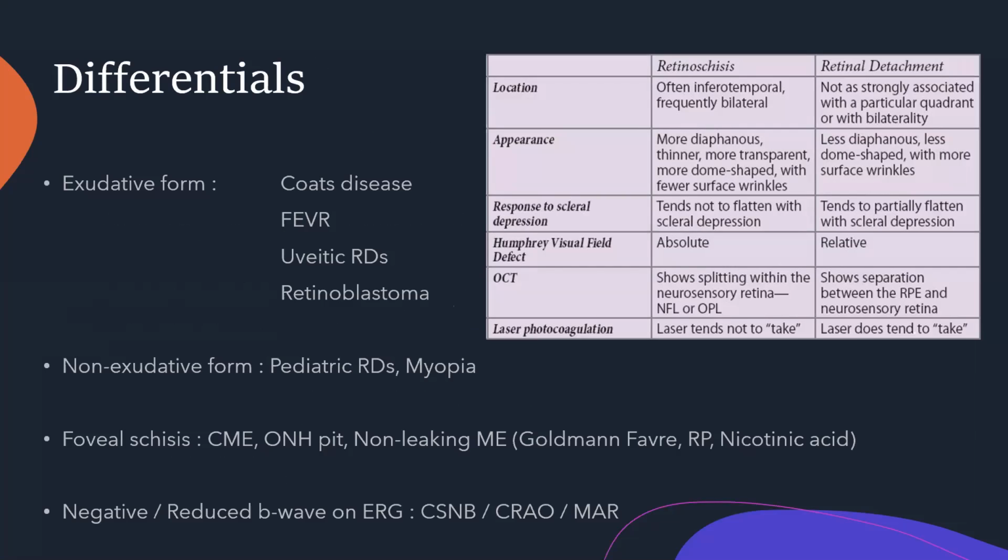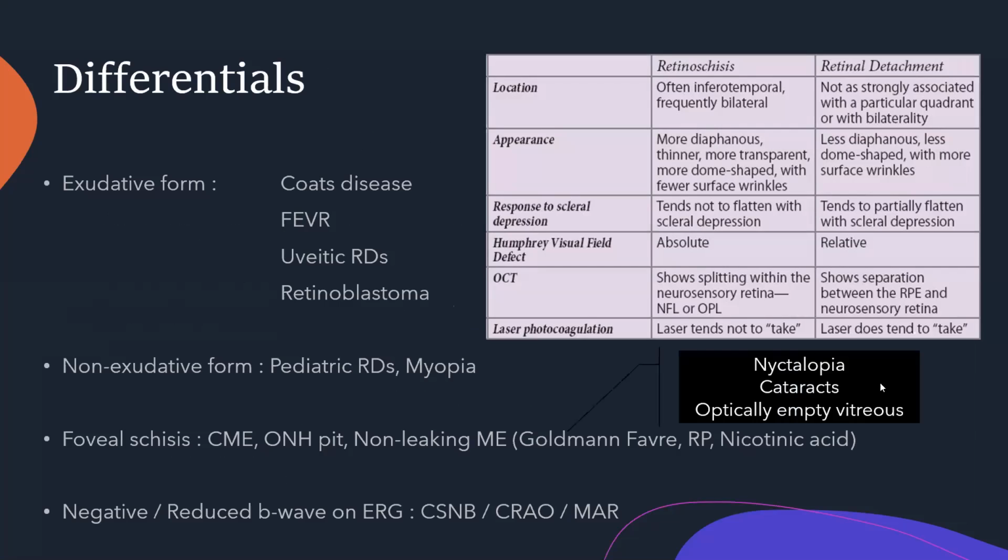These have macular edema, but they will not leak on FFA. Goldmann-Favre will have other problems like nyctalopia, cataracts, and an optically empty vitreous. A negative ERG can still be confused with CSNB, because the differentials are CRAO, or melanoma-associated cancer retinopathy as well.